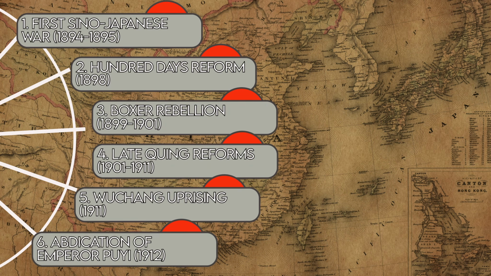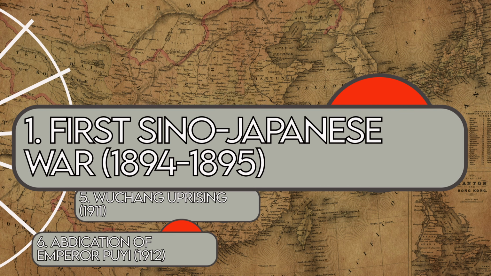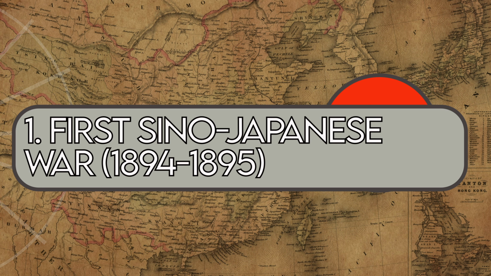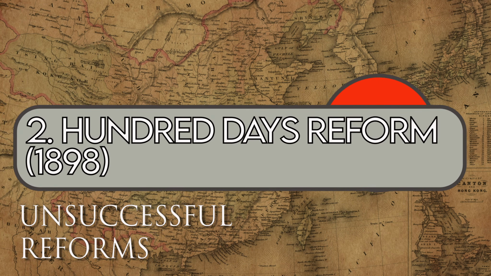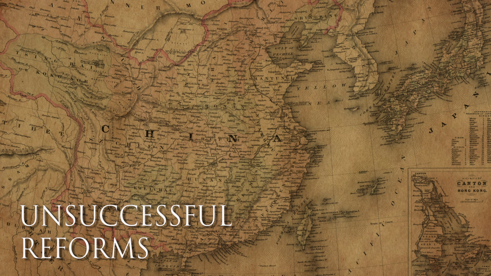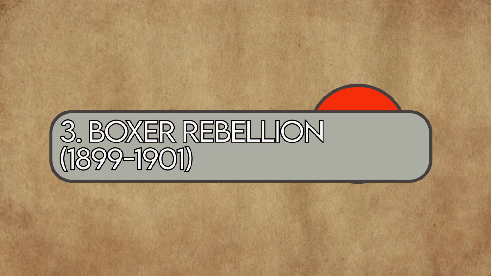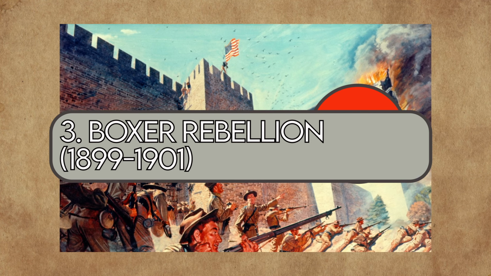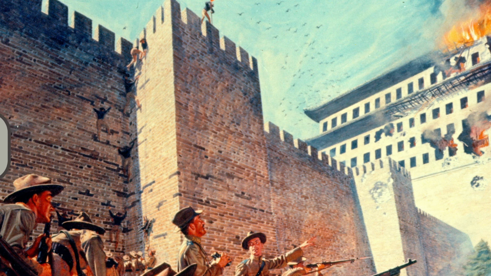This period of upheaval began with the First Sino-Japanese War, 1894. Huge China lost this war to a much smaller Japan, and the significantly weakened Chinese government was pressed to start the policy of the 100 Days Reform in 1898, an ambitious but ultimately unsuccessful attempt to modernize and strengthen the empire. Then the Boxer Rebellion followed, exposing the fragility of Qing authority and leading to further foreign intervention. As a result, imperial rule was weakened even more.